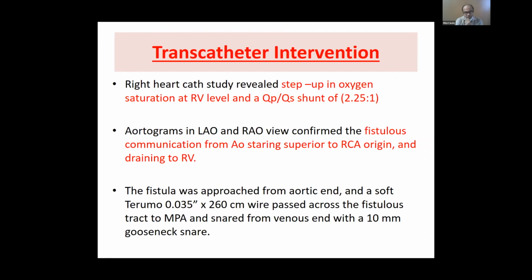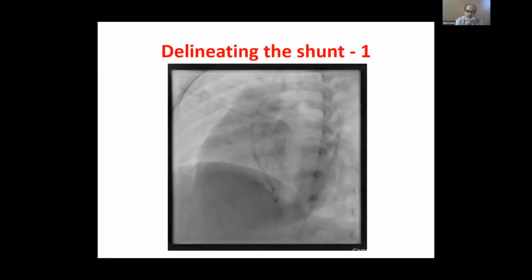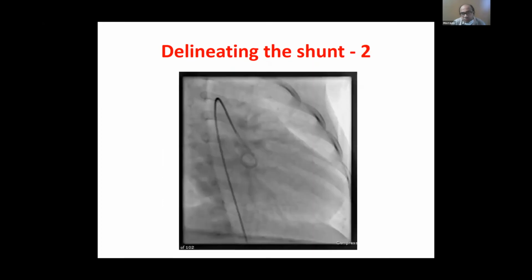Aortograms were done in the LAO and RAO views, which I will show in the next slide, clearly showing the fistulous communication from the aorta starting superior to the RCA origin and draining into the RV. So this is the shunt. The aortogram showed this opacification of the RV here, and clearly there is moderate LV dilatation. This is the shunt very clearly seen.